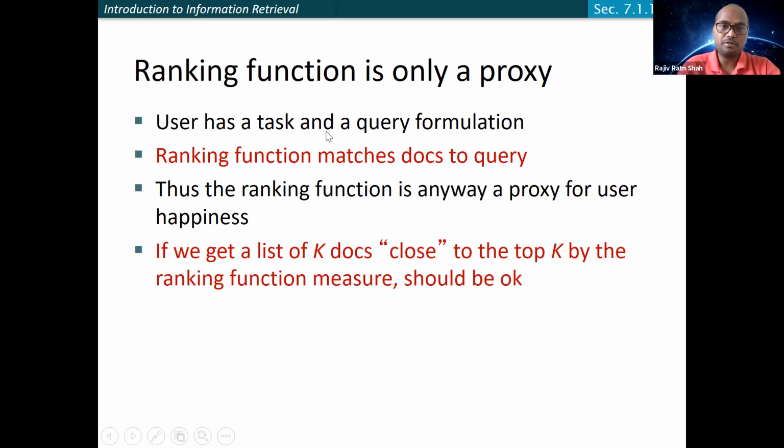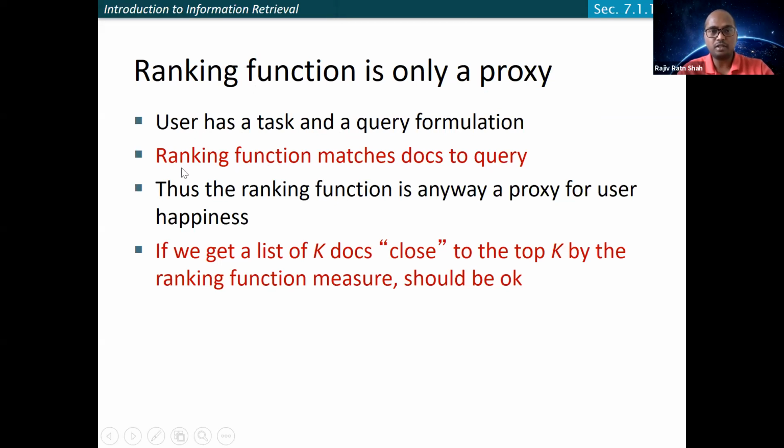Suppose a user has a task and a query formulation, and you have the ranking function that matches the document to the query. If it is an exact match, that is perfect. If it is close to the top document, that is also okay. So that is the proxy you have in terms of the ranking function.